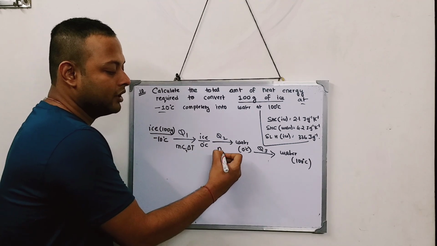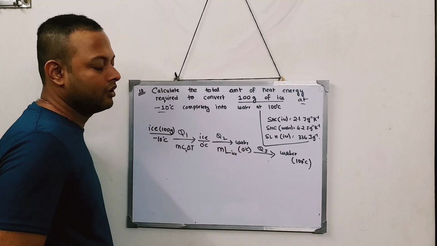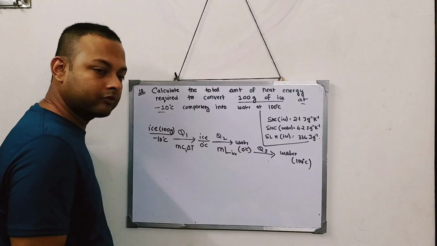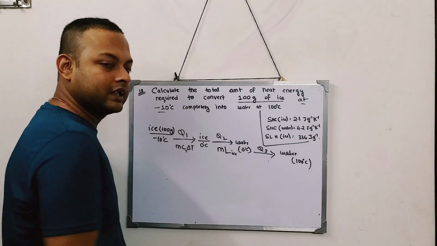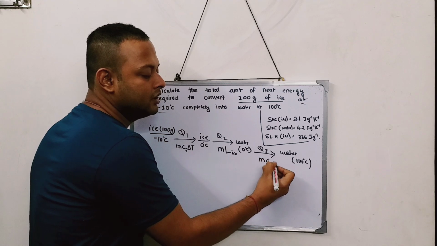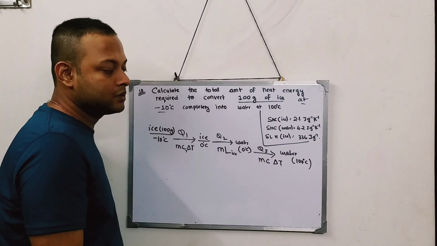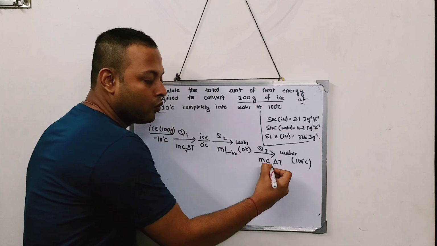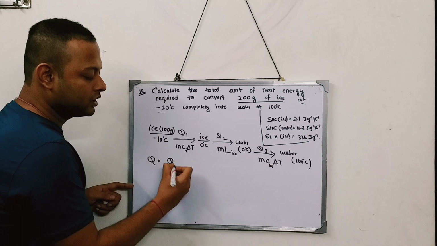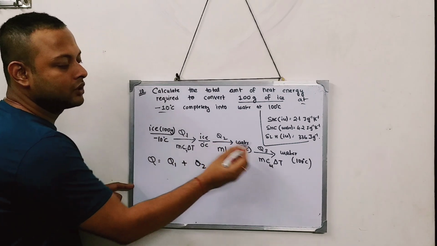So the heat will be M into L, latent heat of ice. And finally, from water at 0 to water at 100, is there any change of state? No. So it will be MC delta T, where C is the specific heat of water. So the total heat that I am supposed to give is Q1 plus Q2 plus Q3.